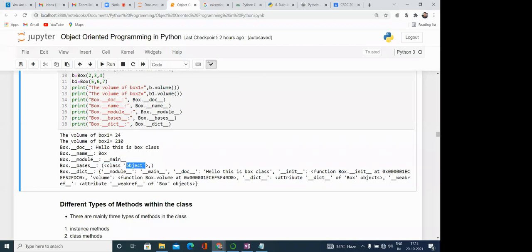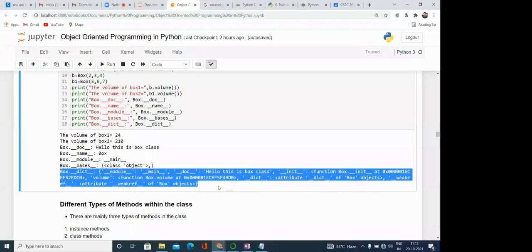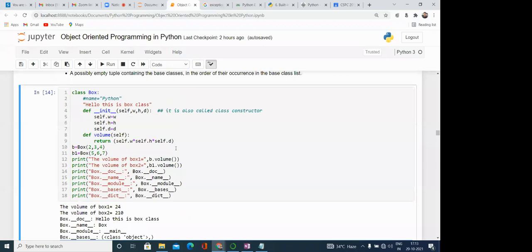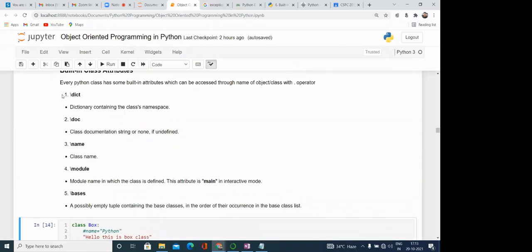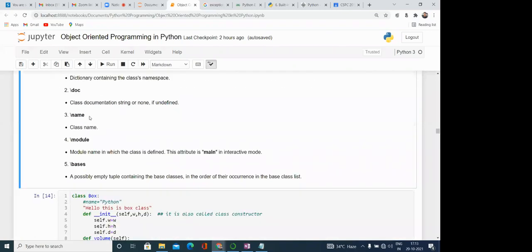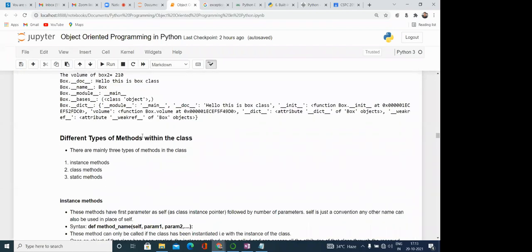So whatever classes we are defining here in Python, all are subclasses of the object class. So object is the topmost class in Python. Then the dictionary is there. Dictionary means it contains the information of the class, all the names which we have used, the functions which we have used. So by this you can access the information related to the class.